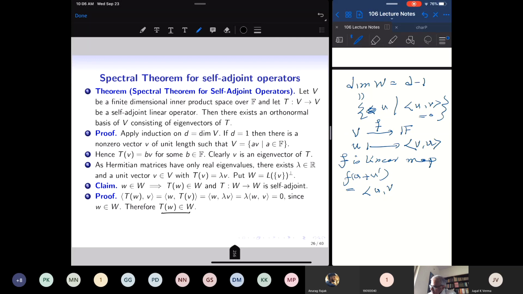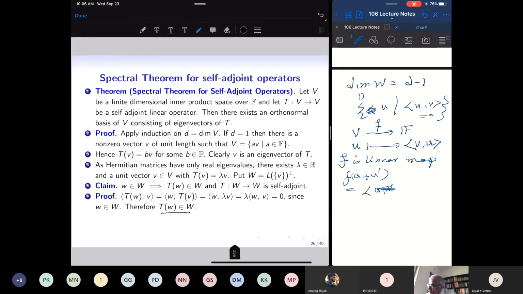So f of u plus u prime is equal to <v, u plus u prime>, and that is equal to <v, u> plus <v, u prime>, because the inner product is linear in this slot.